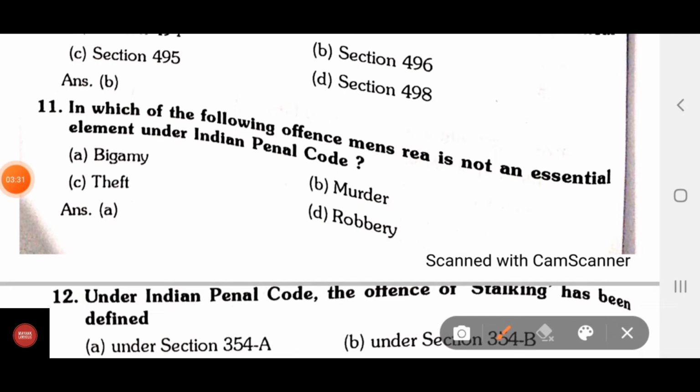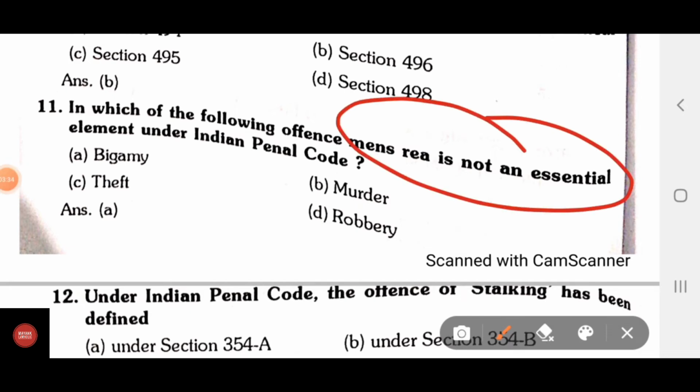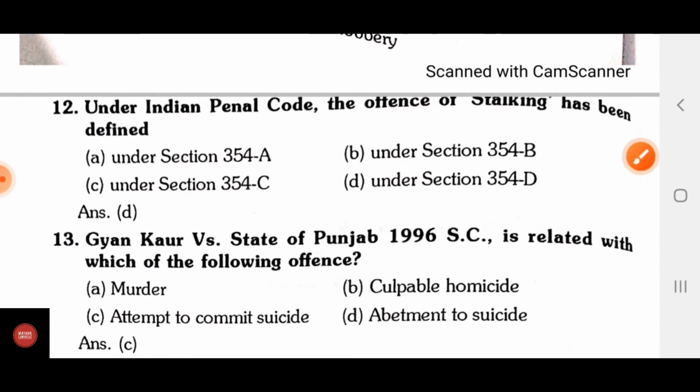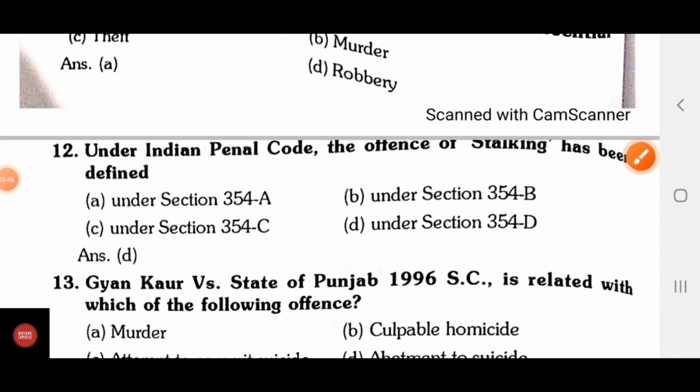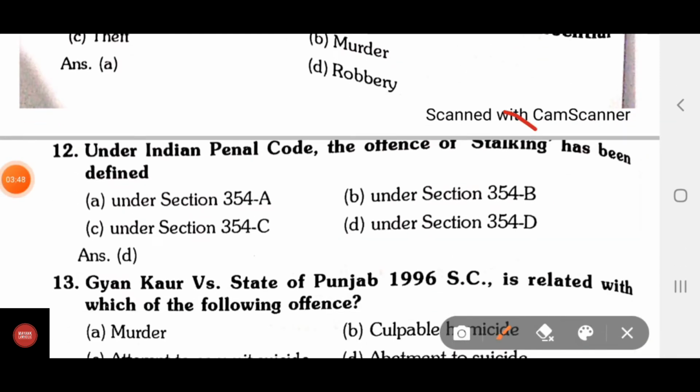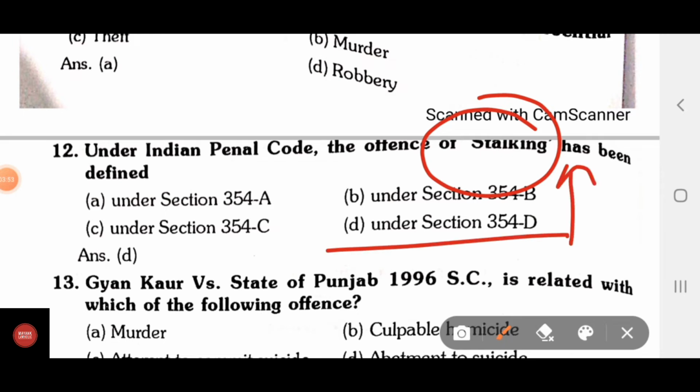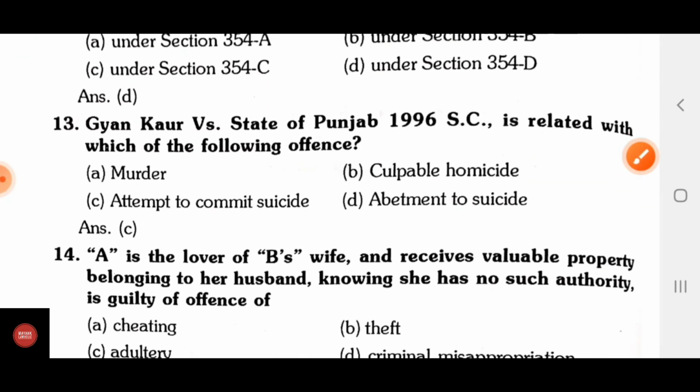In which of the following offenses is mens rea not an essential element under the IPC? Correct answer is bigamy. In bigamy, mens rea is not an essential part. Under IPC, the offense of stalking has been defined under section 354D. In section 354D, offense of stalking has been defined.